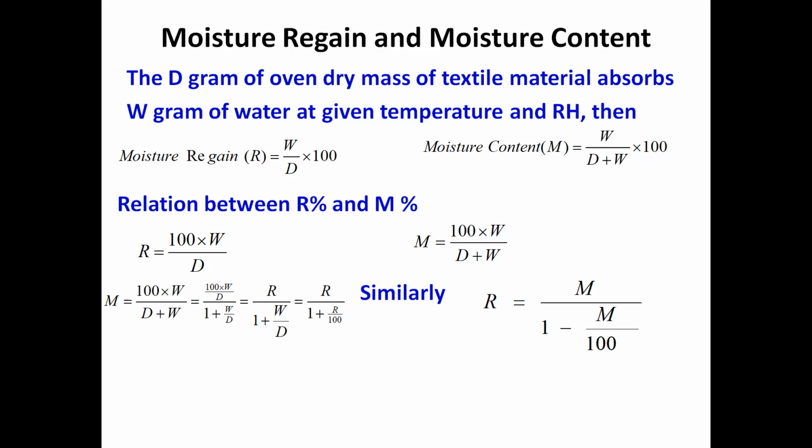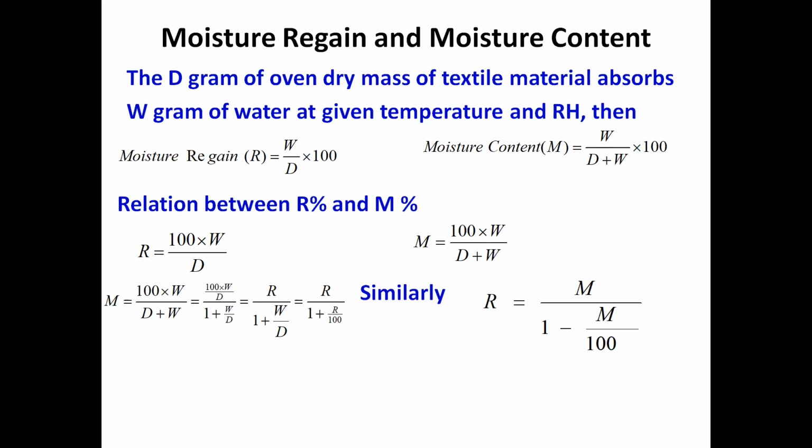So in that case, the moisture regain R will be W divided by D into 100. Suppose 10 gram of dry material absorbs 2 gram of water, then what will be the moisture regain of that material? So 2 divided by 10 into 100. So that will be 20%.